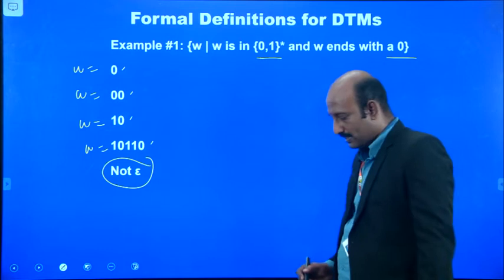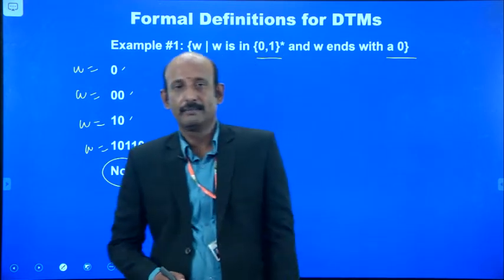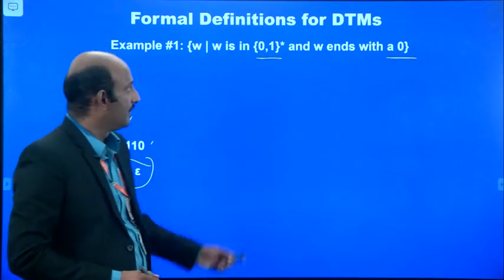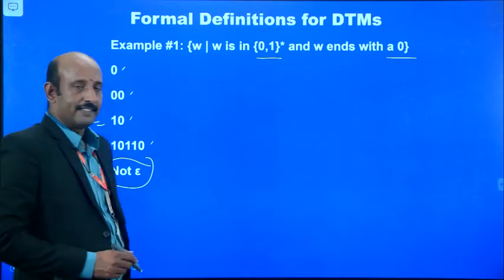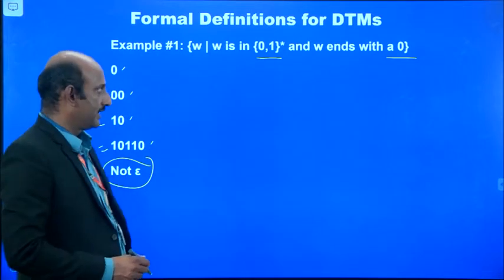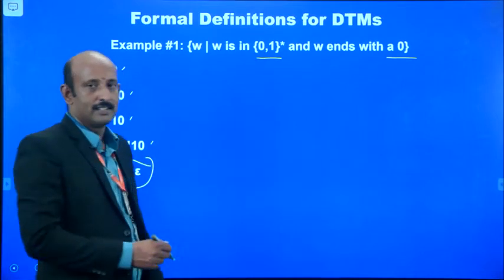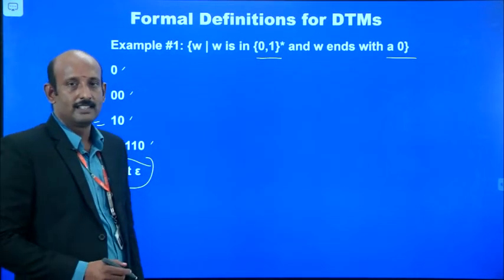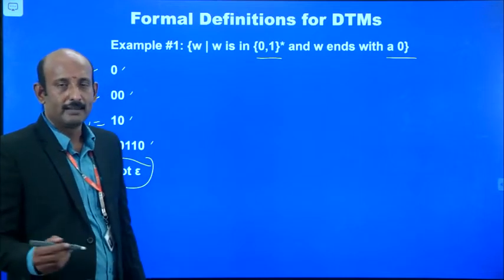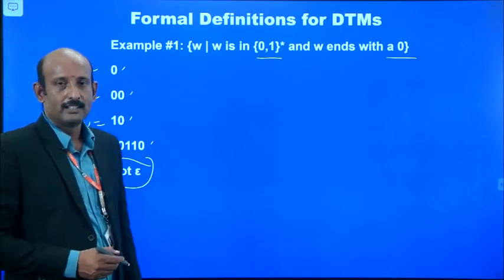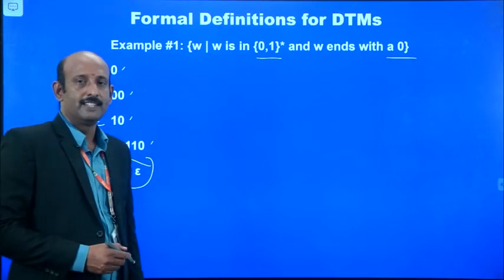So we have to design a Turing machine to recognize this language. The given input strings consist of zeros and ones, with any number of zeros or ones, but the string should end with 0.